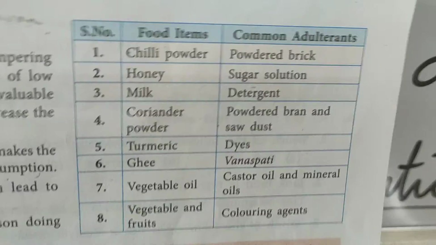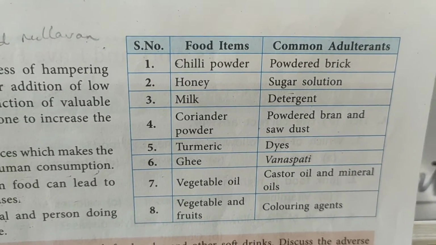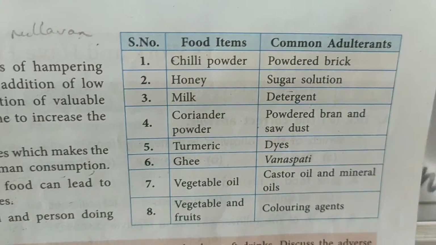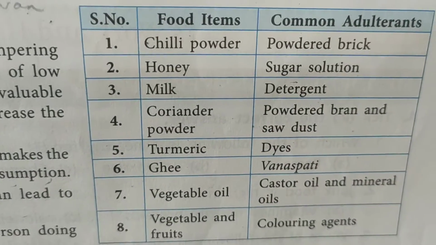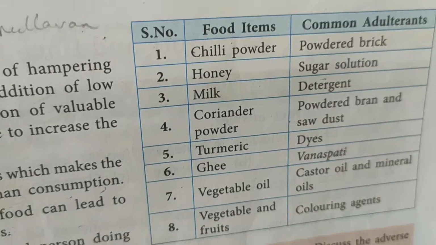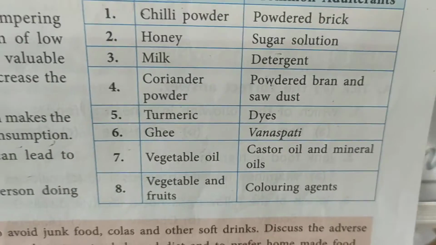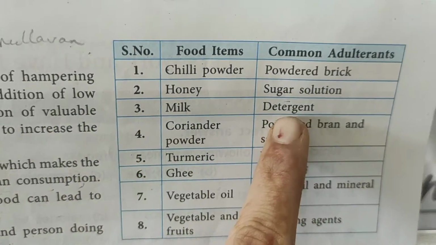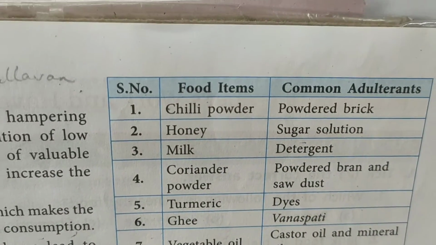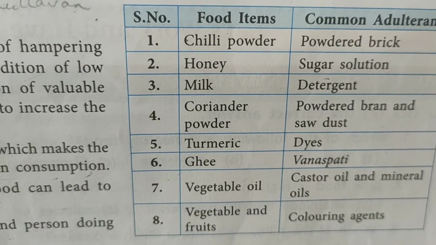Children, now your table is given on page number 39. You can see the table here. See the first one, chili powder. Powdered brick is added. You know what is brick? So bad. Now, I'm sure you would be shocked after listening to it. But this is the fact, children. In honey, sugar solution is added. Now what is sugar solution? Sugar syrup is added. In milk, detergent is added. Now detergent, everybody in news channels you would have seen so many times that detergent powder is added in milk. It's, children, very dangerous, but what to do?